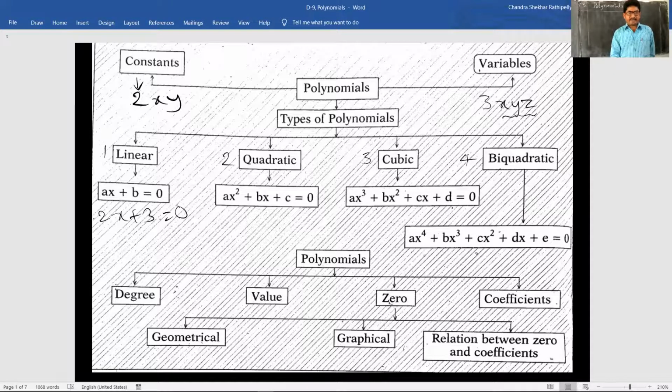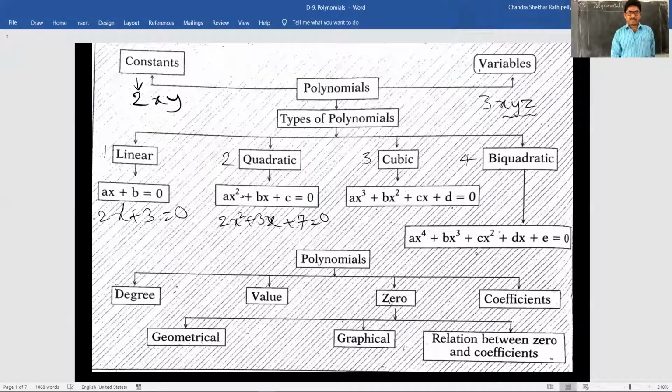Quadratic: here for linear the degree is 1. Quadratic means the polynomial which has degree 2. So that is called quadratic. For example, 2x square plus 3x plus 7 is equal to 0.